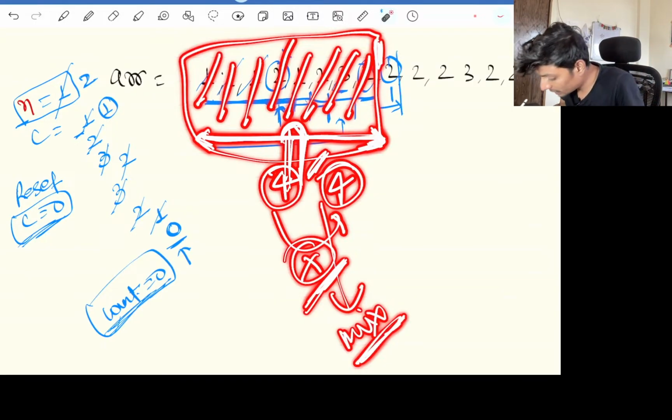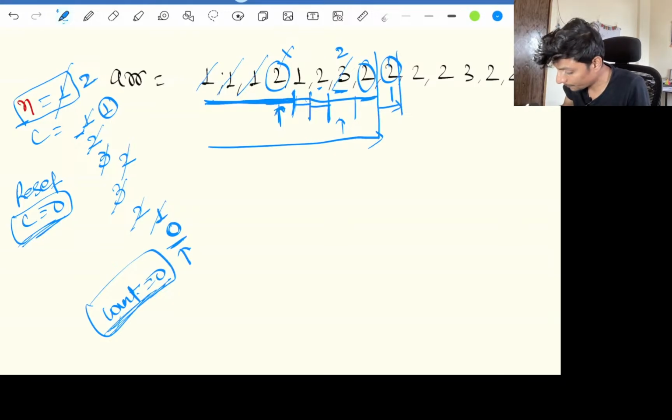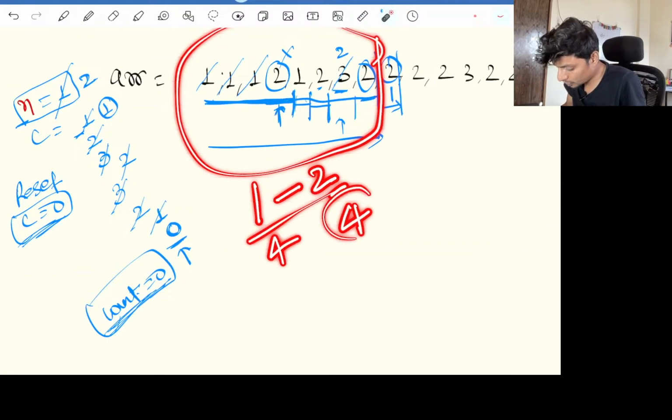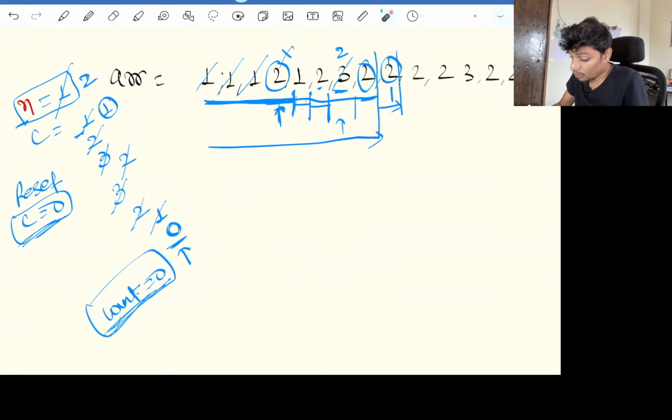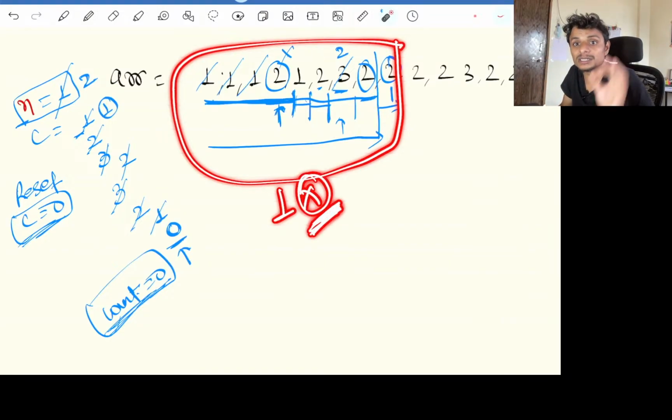Suppose all the votes in this area had gone to 2 only, then it could have been a draw, 1 versus 2, with 4 and 4 votes each. I am not saying who is winning. I am saying 1 is not definitely winning in this particular zone, because the count becomes 0.